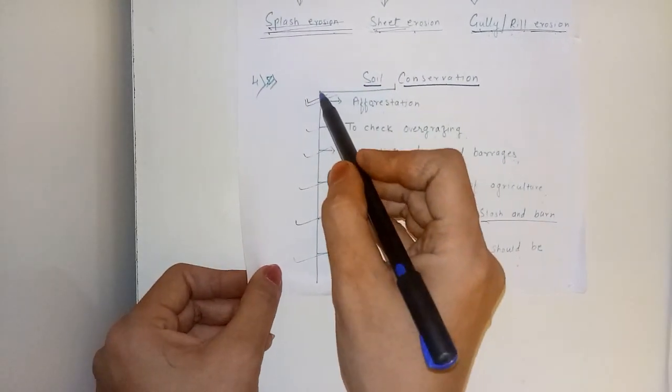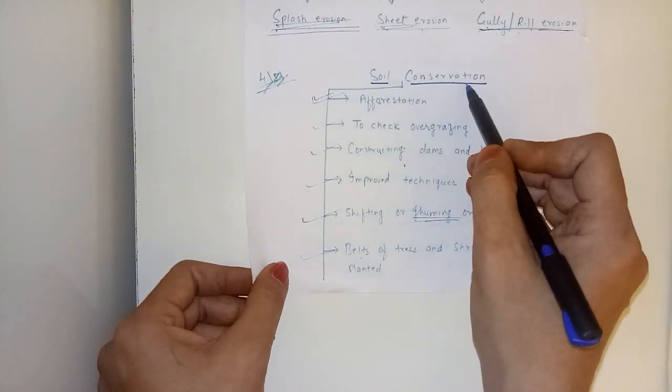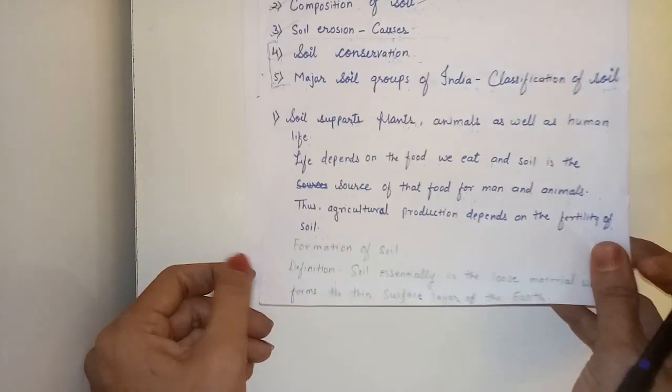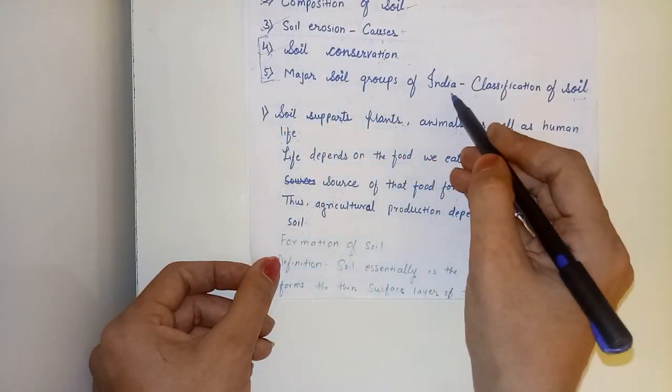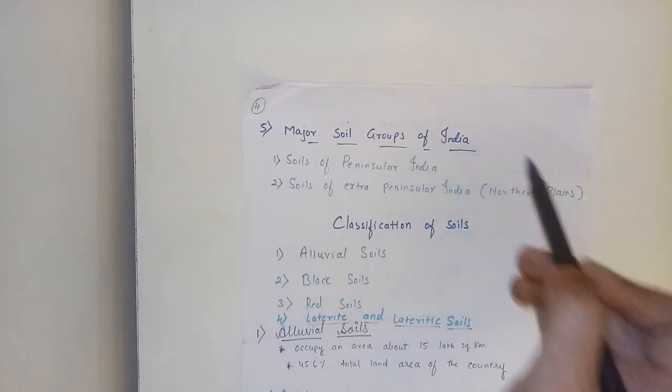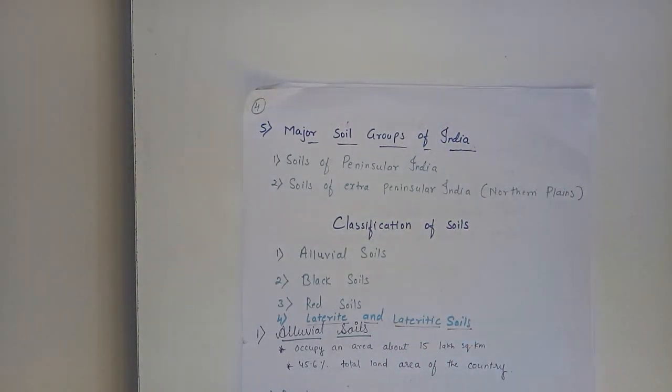So, dear children, we completed this point, soil conservation, that is how we can save our soil. Now, come to our fifth point, that is major soil groups of India. Major soil groups of India. India is a country of vast dimensions with varied conditions of geology, relief, climate and vegetation. Therefore, India has a large variety of soil groups distinctly different from each other by way of their origin, color, texture, fertility and chemical composition.